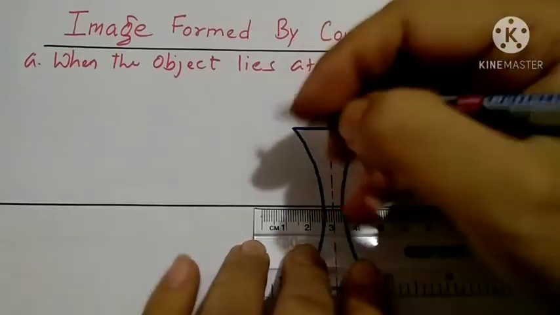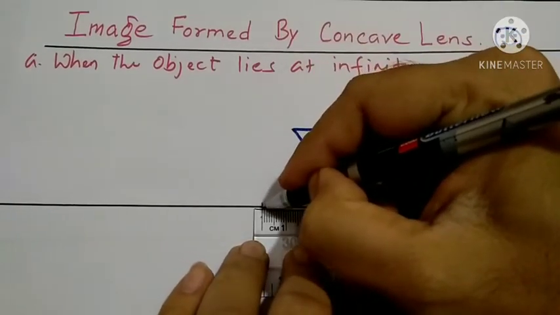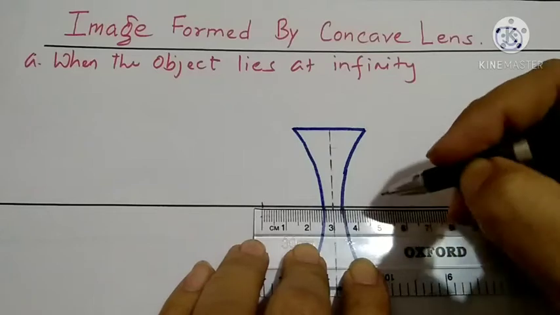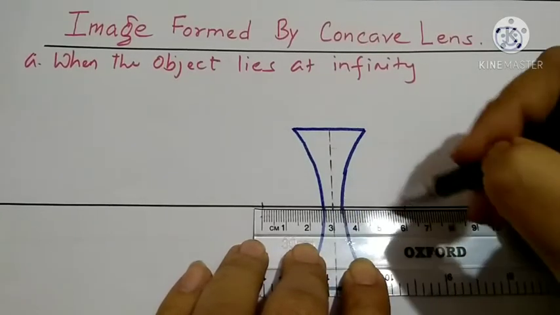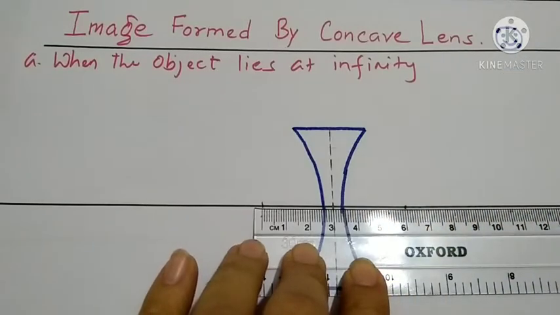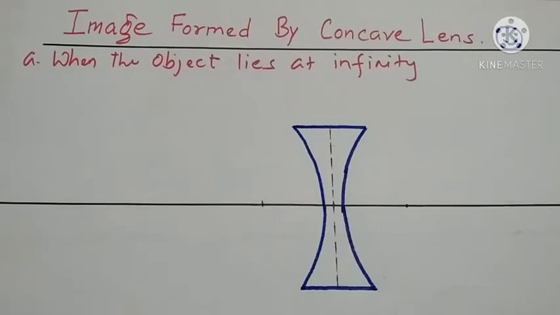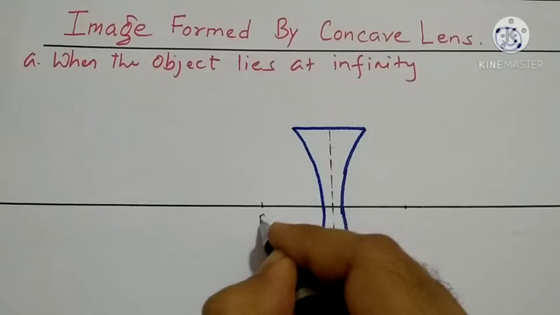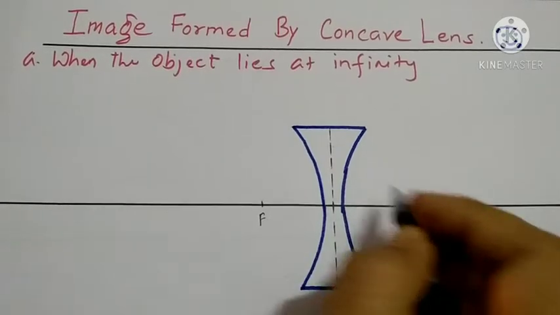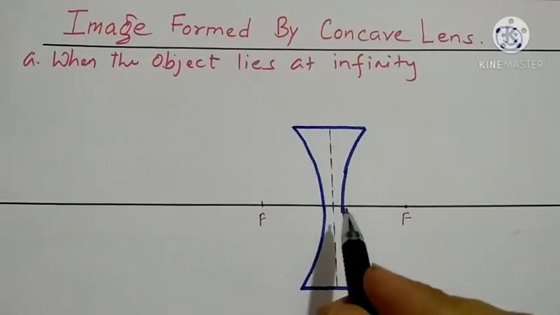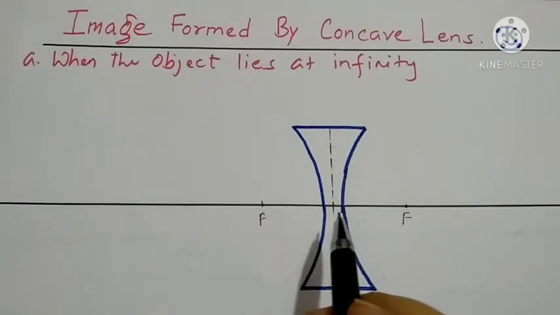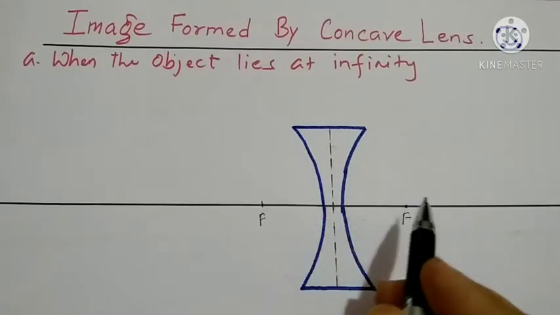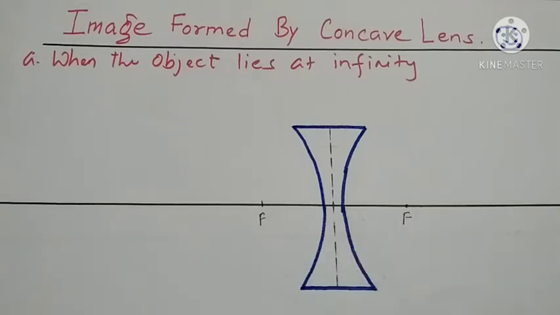Let's mark 3 centimeter on either side. 1, 2, 3. 3 centimeters from the optical center on either side of the lens. Let's give name to this point. This is focus. As this is an equiconcave lens, its first focus and second focus are the same.